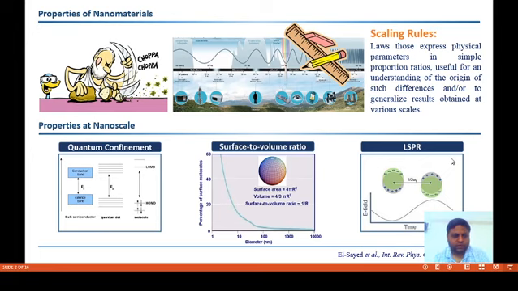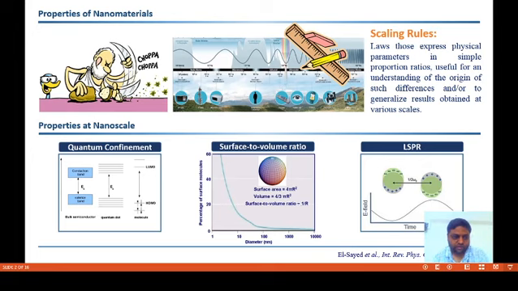So, to begin with a brief overview on the nanoparticles, nanomaterials, we must go through the basic properties that separate their features from the bulk. The most important thing is their size dependence and their scalable response with respect to their size, shape and overall morphology.